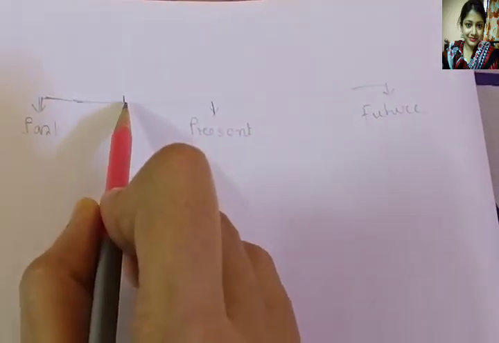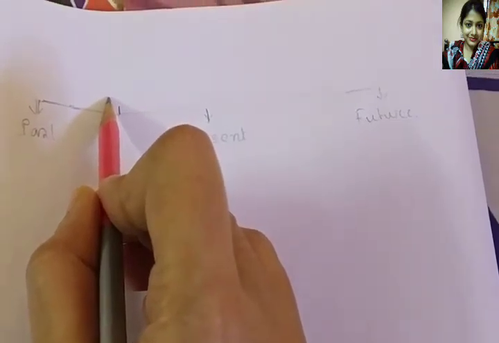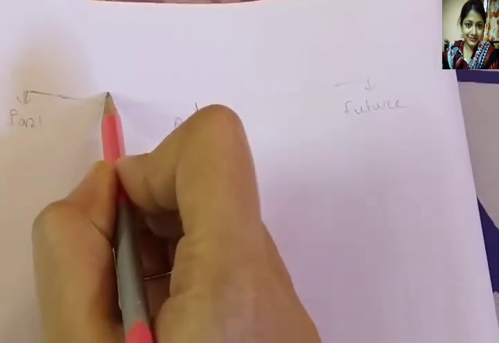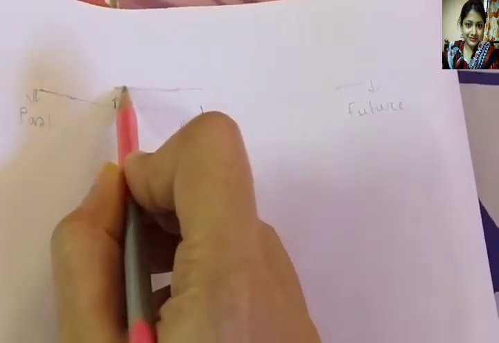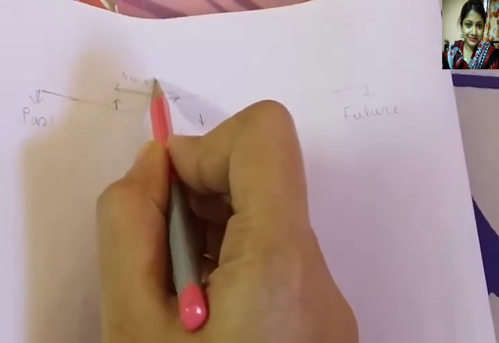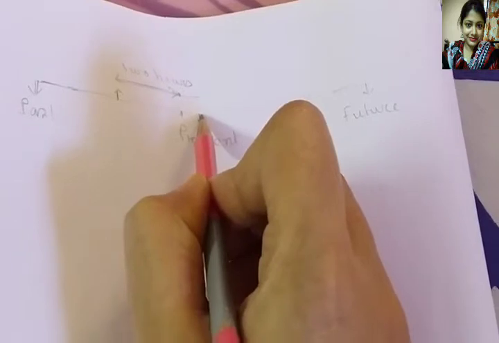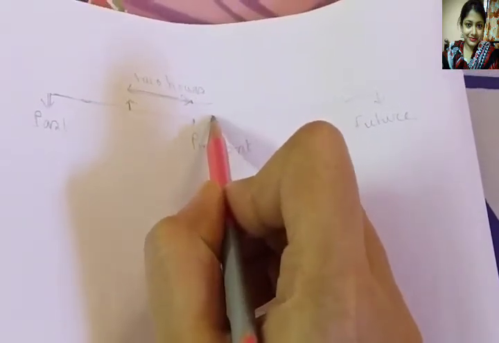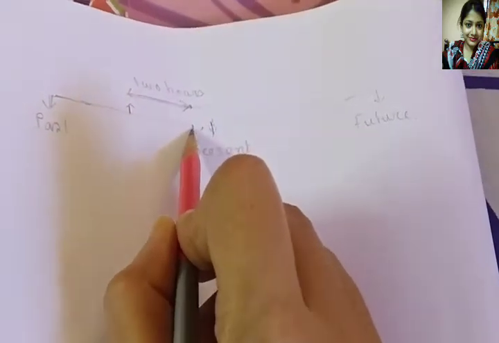In the past Shimi started her exercise, and it went on for 2 hours, and it finished here, but its result Shimi is feeling now at present. Just now it has been finished.